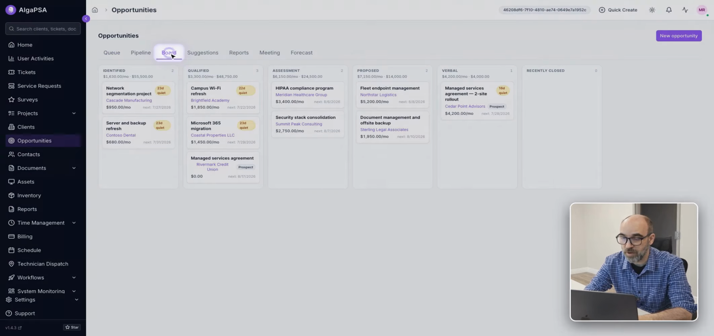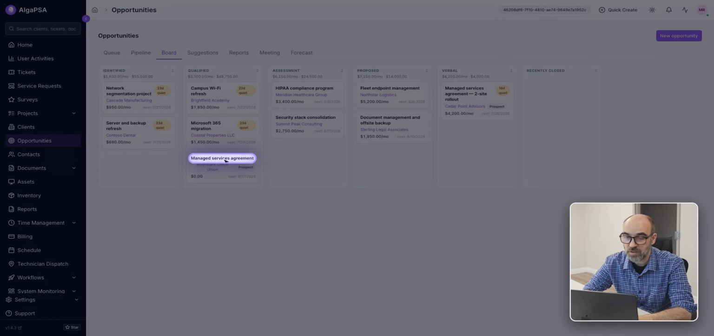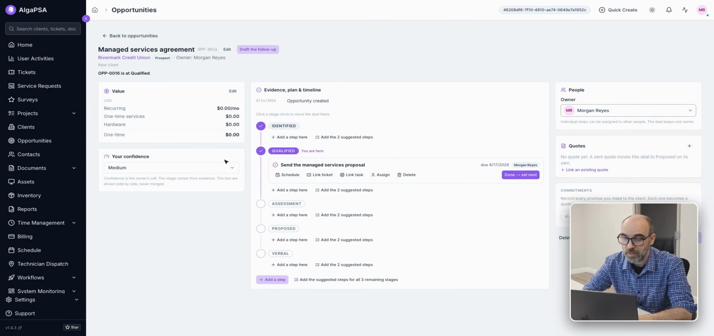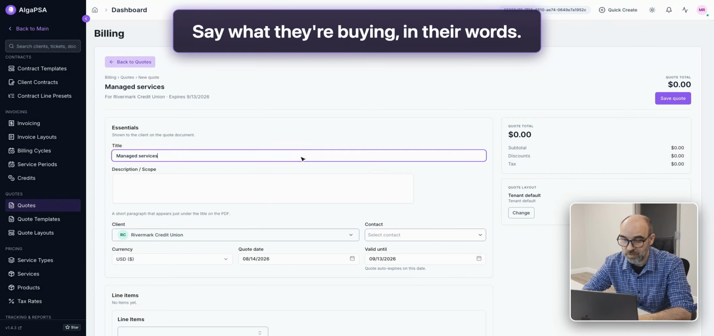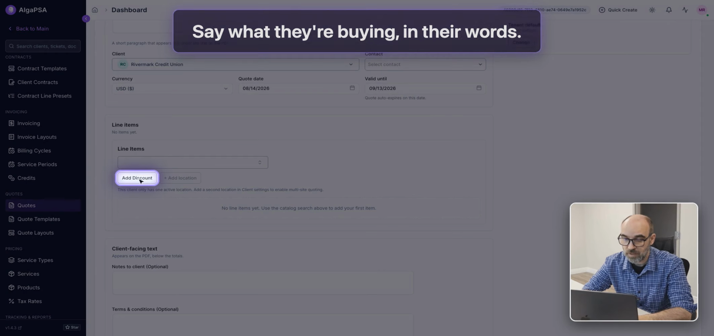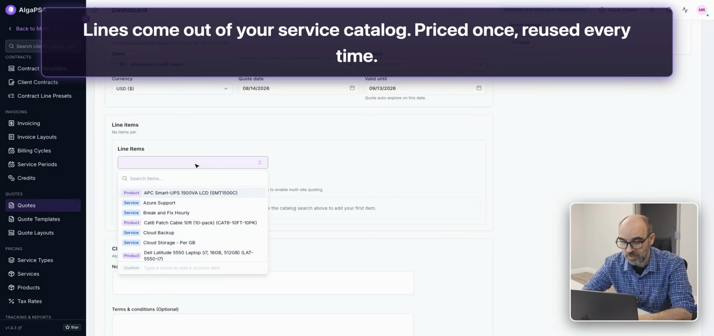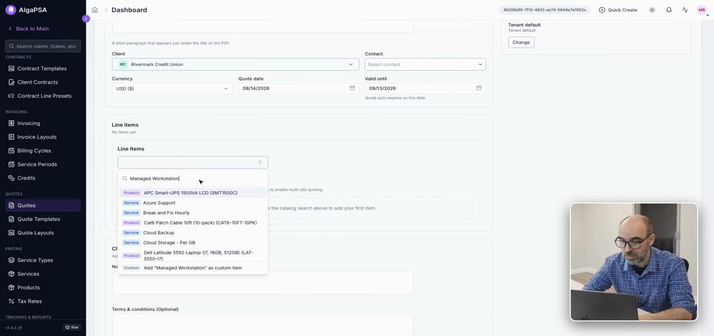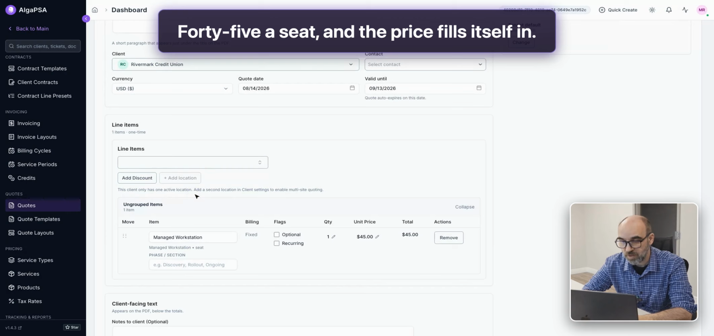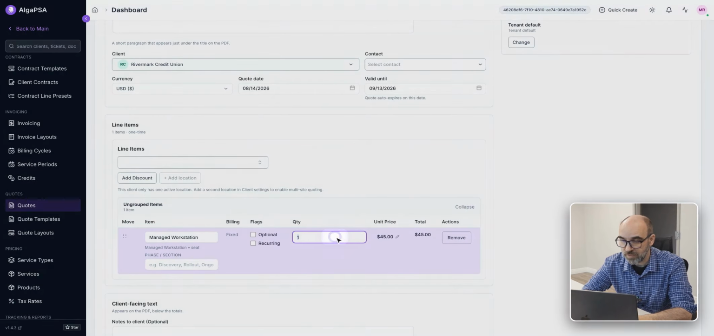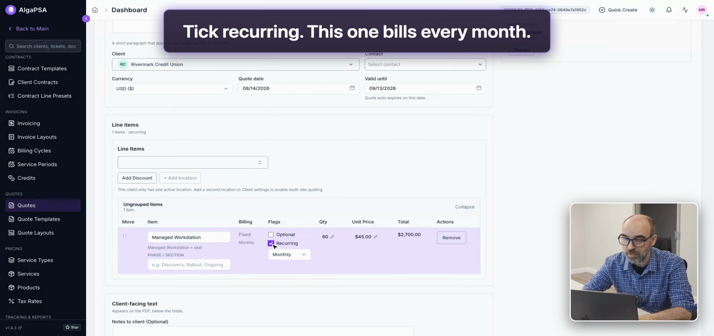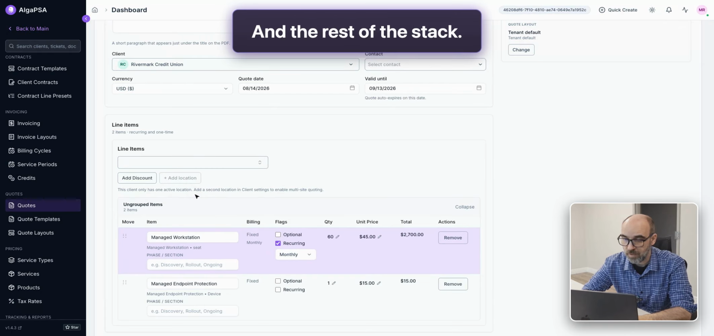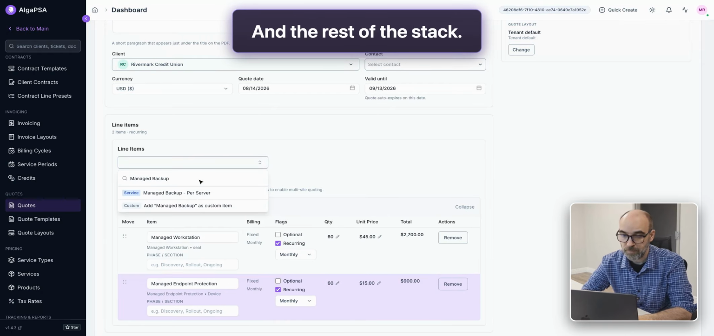So let's go back to the Rivermark deal. Start the quote right from it, and note that the client details are already filled in. So we're going to fill in what they're buying in the client's words. The lines come out of the service catalog, and the price is carried over into the quote. Managed workstations, make it 45 a seat, 60 seats, click recurring, and it'll bill every month. And the rest of the stack we fill in the same way.